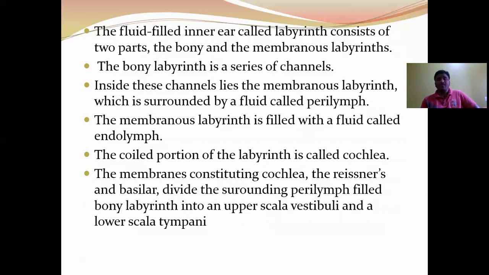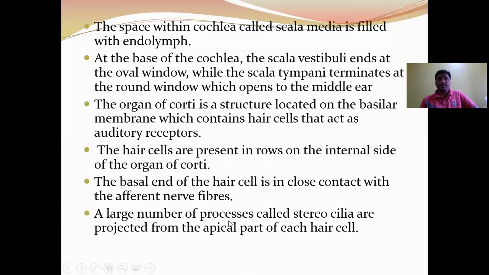The space between the basilar membrane and Reissner's membrane is called the scala media. These two membranes divide the perilymph-filled bony labyrinth into two portions. The upper portion is called the scala vestibuli and the lower portion is called the scala tympani.